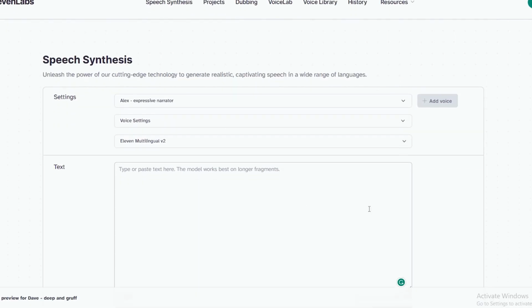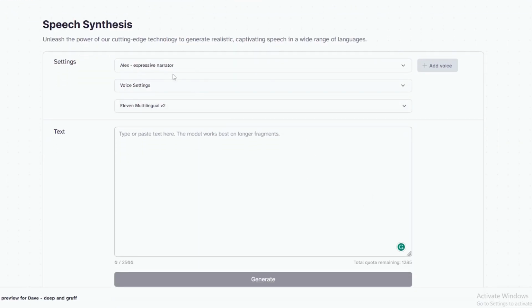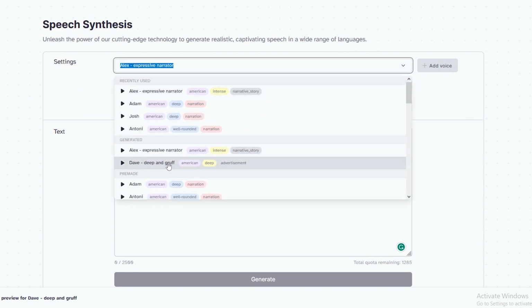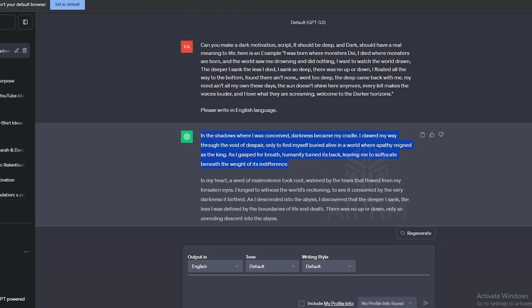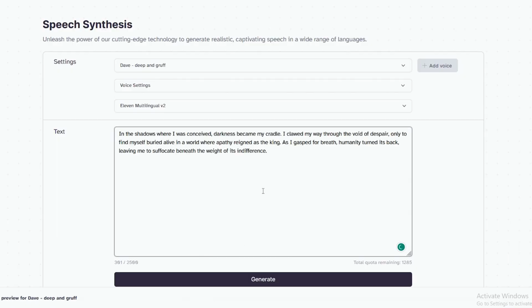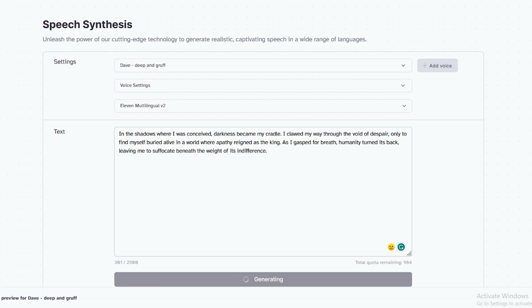As usual, we are going to use ElevenLabs for that. If you don't have an account, sign up for free. After that, you can select a suitable AI voice from here. I would recommend using a deeper voice. When you are done with selecting the voice, copy the script we generated using ChatGPT and click Generate. It will generate your voiceover within a few seconds. Now, we are done with the voiceovers as well.